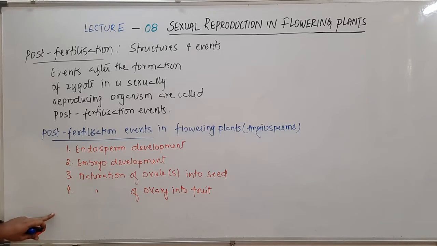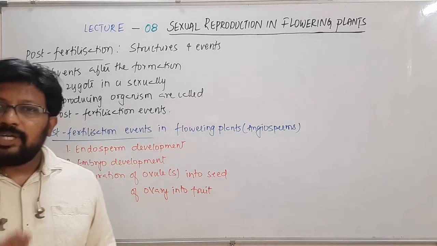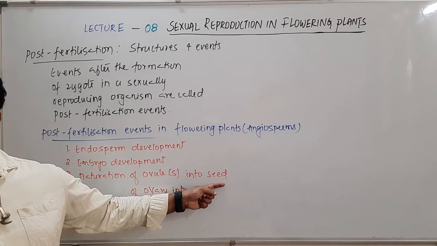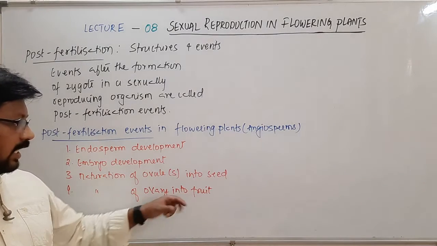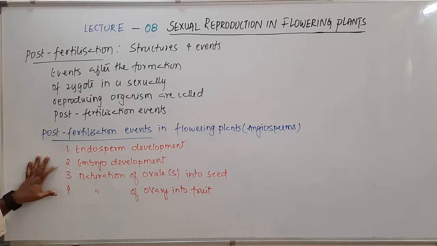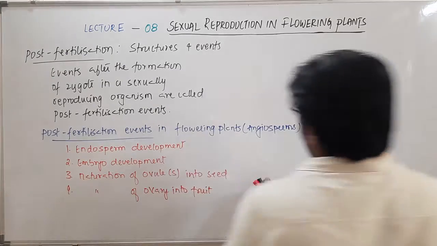The first one is endosperm development, then embryo development, then maturation of ovule into the seed, and ovary into the fruit. In our previous videos also we have seen that the ovule is going to develop into the seed after the process of fertilization, and the ovary will become the fruit, and the zygote is going to develop into embryo. Let me mention again here.